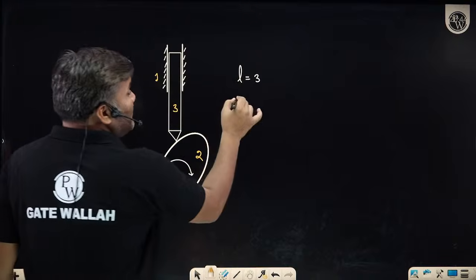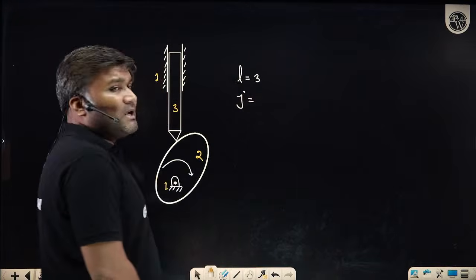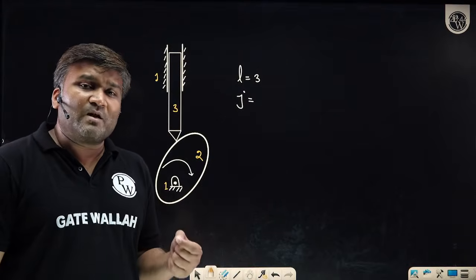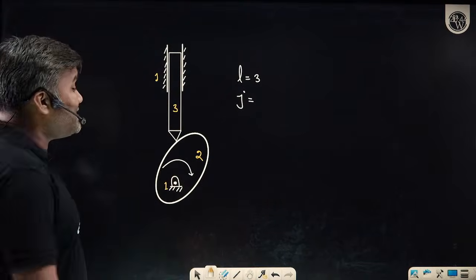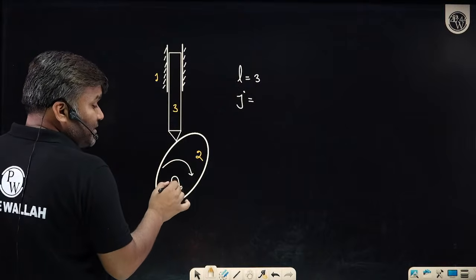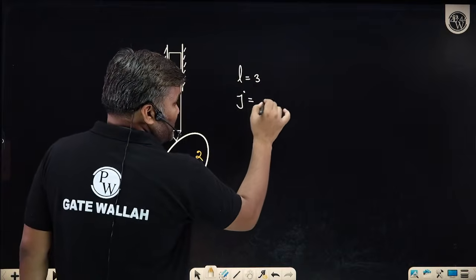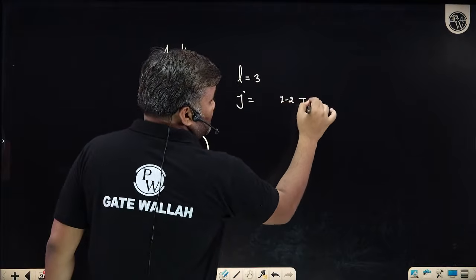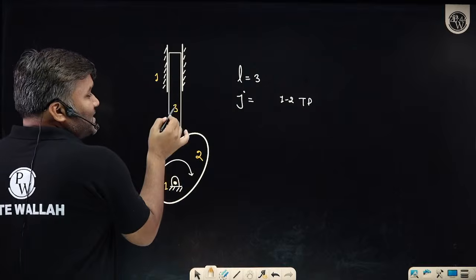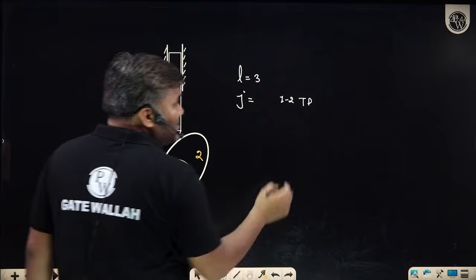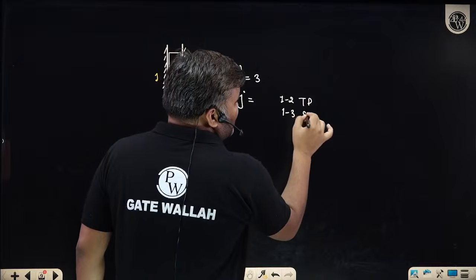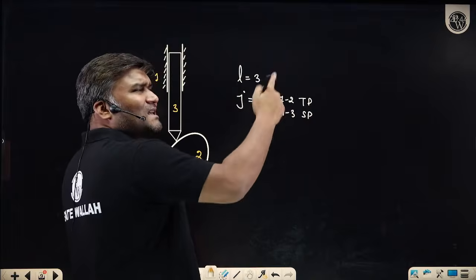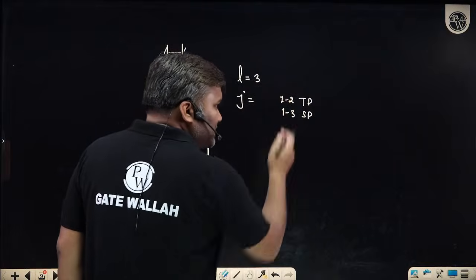How many lower pairs are there? I just told that in a 2D mechanism, lower pairs will be either in the form of a turning pair or a sliding pair. What you can see here: between link 1 and 2, I have the turning pair, a lower pair. Between link 3 and 1, I have the sliding pair. You can call it 1, 3 as sliding pair or 3, 1 as sliding pair, nothing but the same. So these are the 2